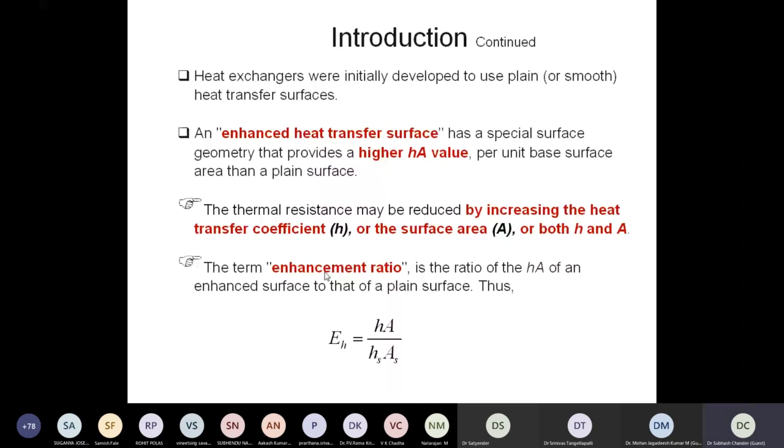So how much enhancement we are able to yield, we can look into by one factor we call the enhancement ratio. The enhancement ratio is the ratio of the enhanced surface product HA to the HA of the smooth surface.